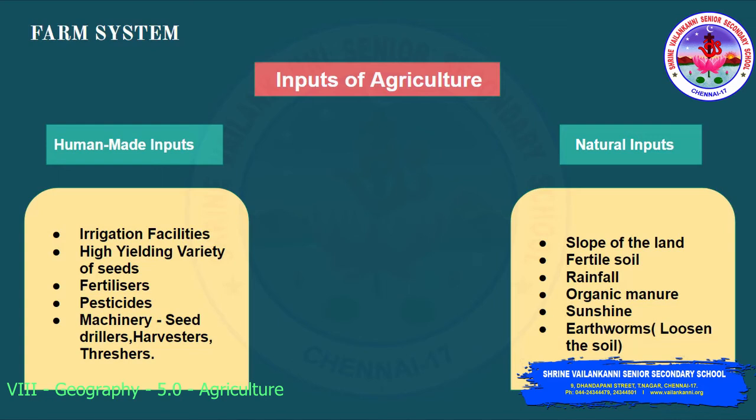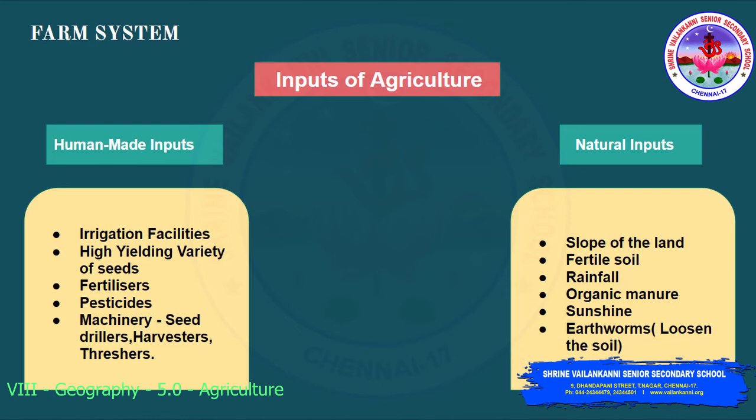So again, if the yield is not good, you are going to add in the manure and the fertilizers. Okay, so that is the human made input. Next, the pesticides. So you're worried about the pest which is spoiling the crop. So again, the human made input is focused on the pesticides.